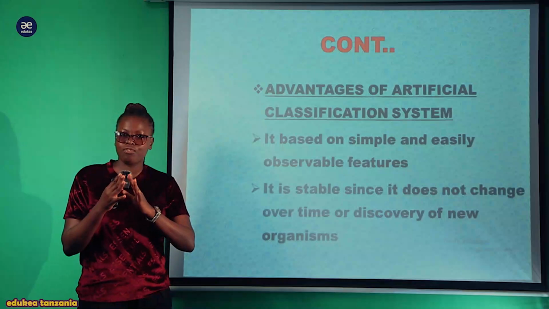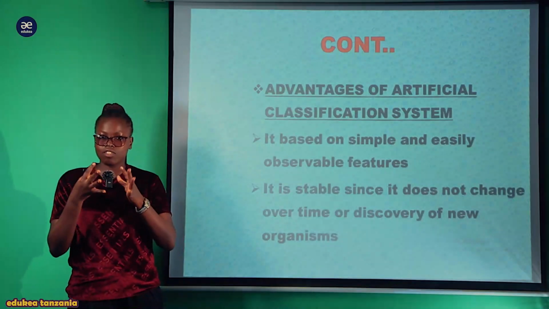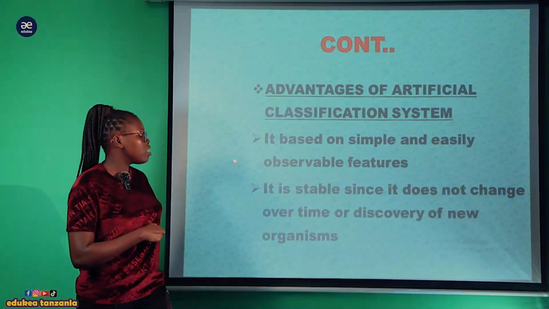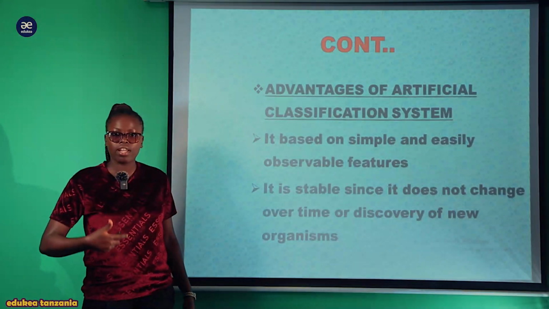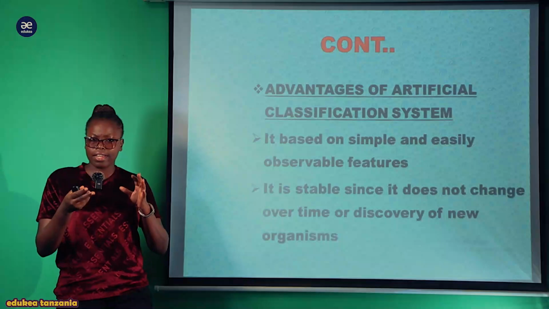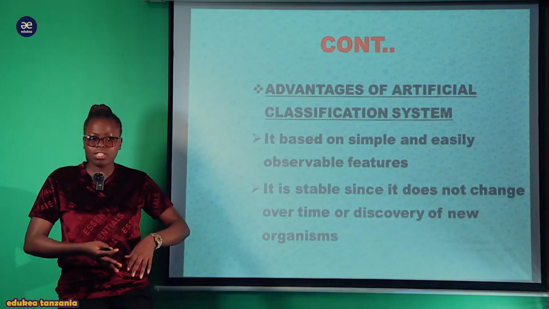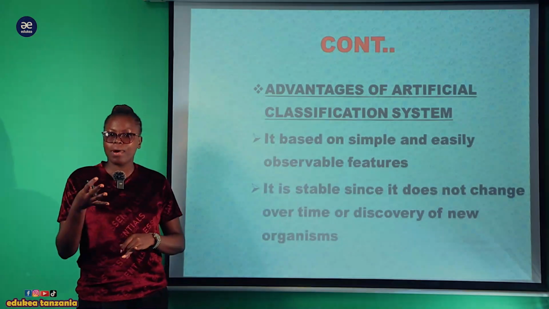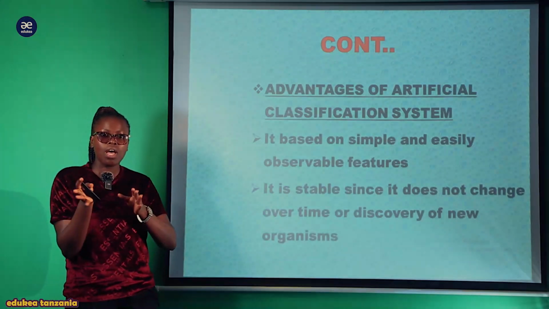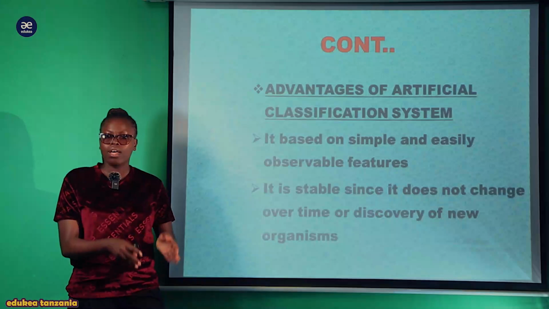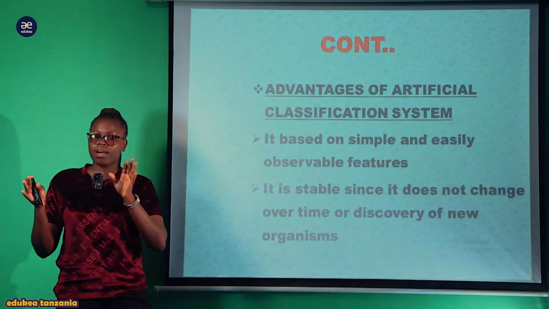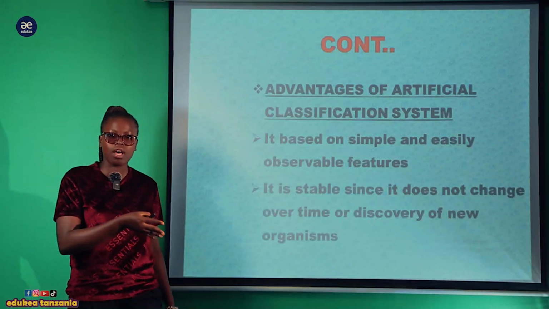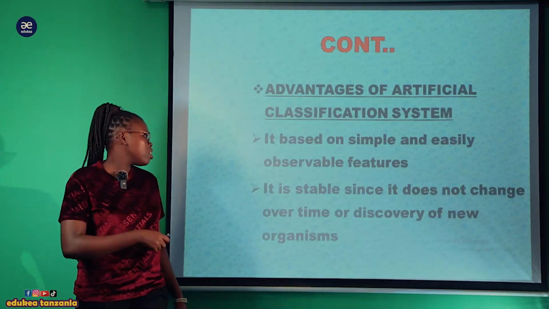Because it is based on the few observable features, meaning that it is very easy, anyone can perform it. Now, it's based on simple and easily observable features, so everyone can identify. Unaweza kwa kuangalia tu tunaangalia, okay, huyu hapa ni nzi ana wings, huyu hapa ni bees, huyu hapa ana wings. Okay, huyu hapa ni bat, huyu hapa ana wings. Ndege naye ana wings. So, hapa ni grupu moja kwa kuwa wote wana mabawa. Utakuja kuangalia akina wana mabawa nao waka katika grupu moja. So katumia hiyo difference kwenye mabawa na wasiokuwa na mabawa katika magrupu mawili tofauti.